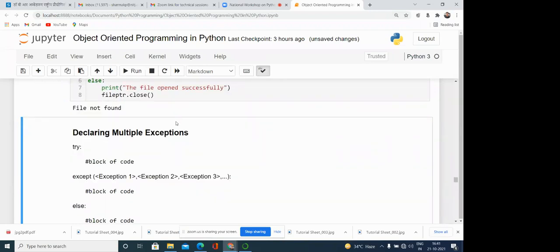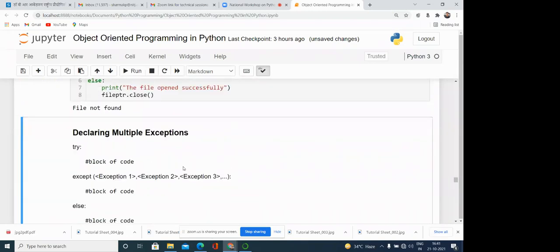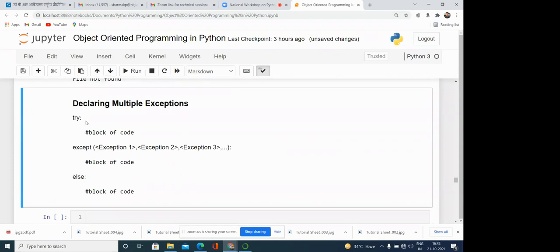Now next is declaring multiple exceptions. So how we can declare multiple exceptions, that you need to think. What is the syntax? Like here, try: the statements within try can generate multiple exceptions. Okay.